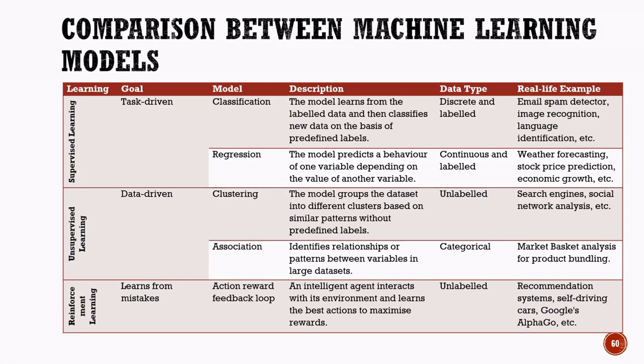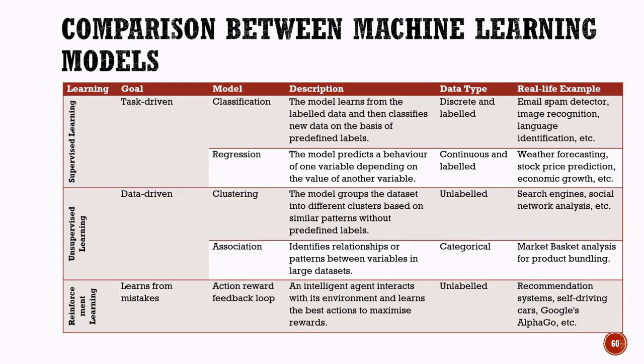Under supervised learning, we have classification and regression models. Classification is a task-driven model that learns from labeled data and assigns new data to predefined categories. Examples include email spam detection, image recognition, and language identification. It works with discrete and labeled data.